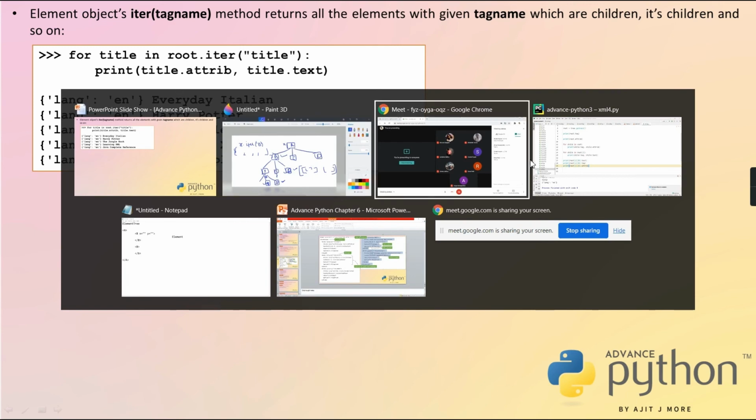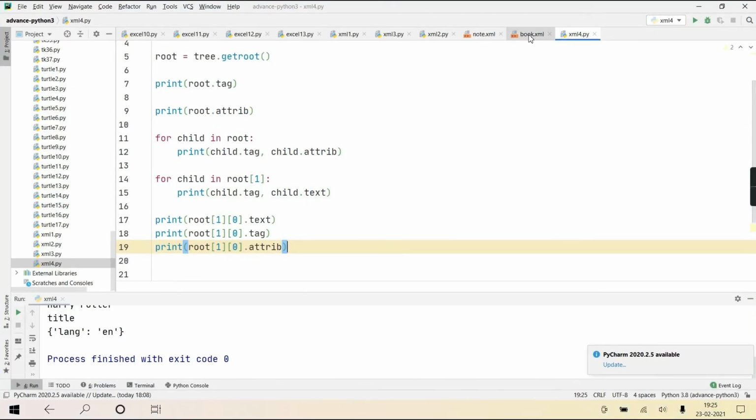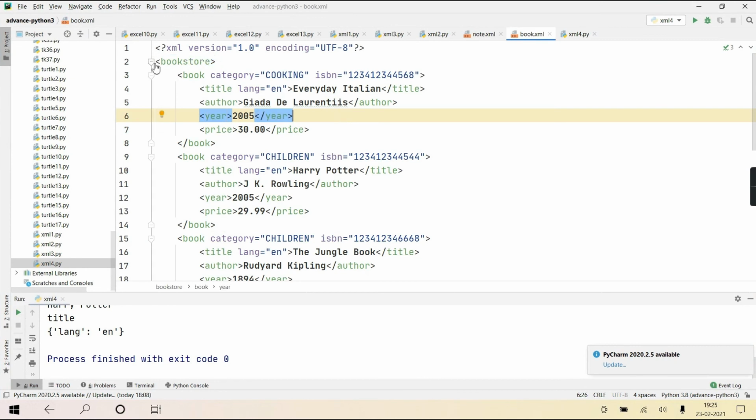Okay? So in our example, the example which I have given, book. Say this book, root is representing whom? We have a root object which is also an element object. This is representing bookstore. And I wrote root dot iter title. So it will search title as a child of bookstore, child's child also.